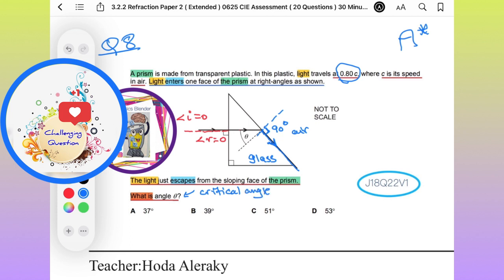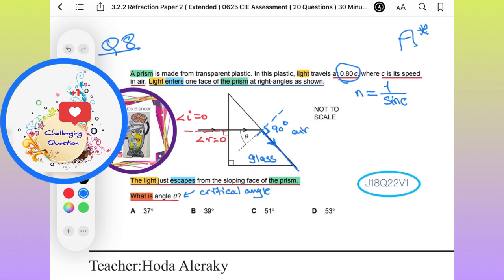Okay, how can you find critical angle? The main equation used to find the critical angle is the relation between n and sine critical angle. So you know that n is equal to 1 over sine critical angle. But the problem here, we don't have any idea about n.